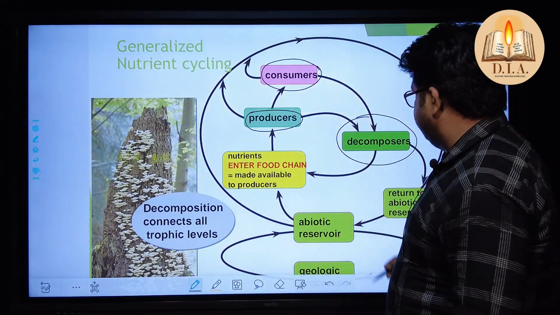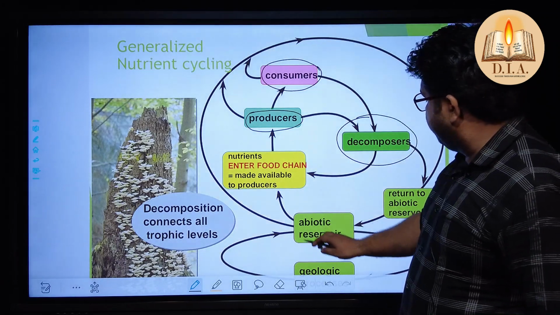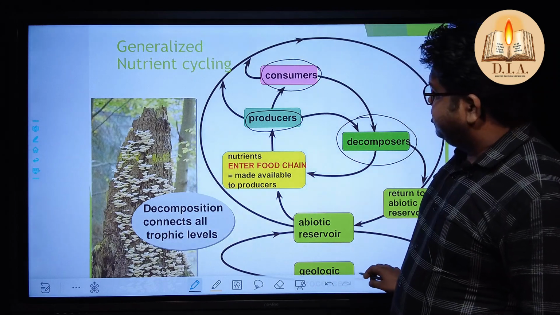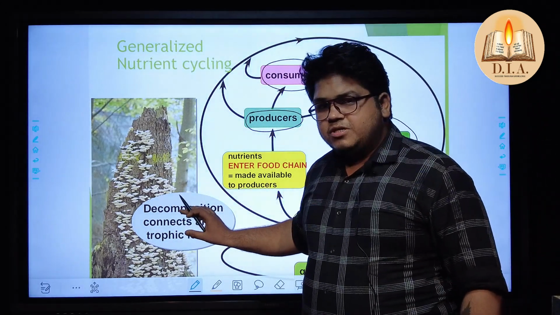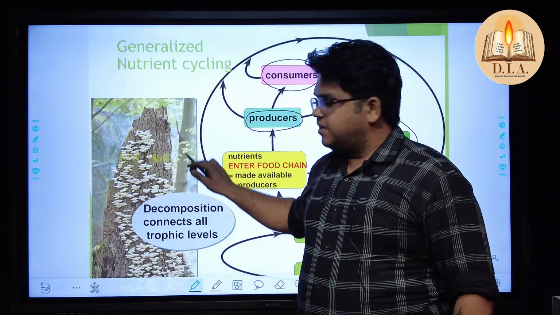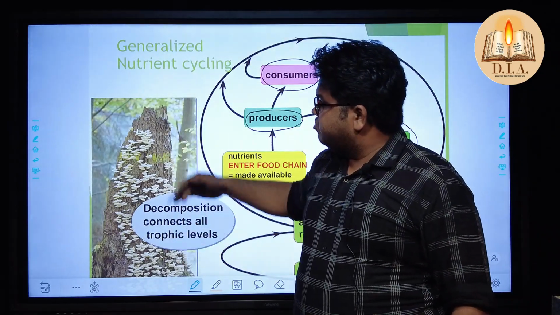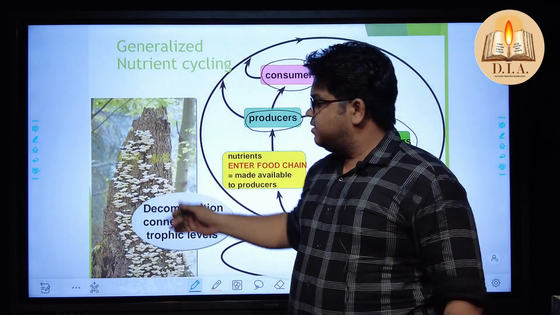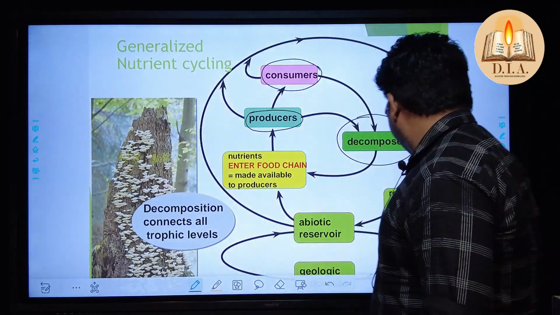So all of this works with the system of the abiotic reservoir and geological conditions, and some kinds of decomposers are always in the earth, known as fungi. The fungus which actually grows over plants and trees is known as wood ear fungus, which is the best example of how a decomposer works.